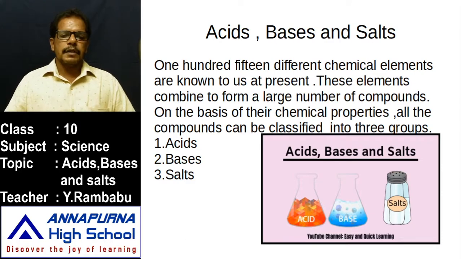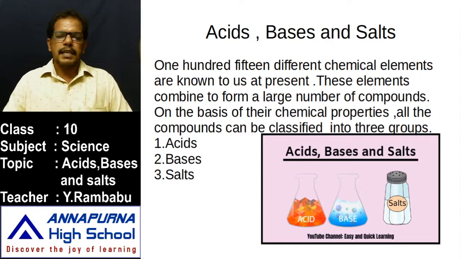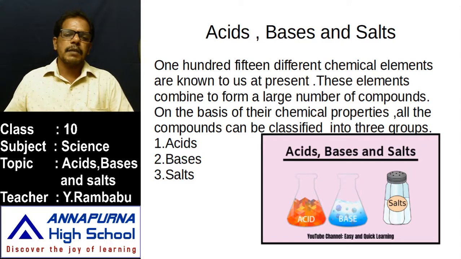In our day-to-day life, we use different substances like milk, lemon juice, water, and some other substances. The things which we use are also made of different substances. Do all these substances have the same nature? No. Some are acidic in nature, some are basic, some are neutral, and some substances are called salts. Then what are acids, what are bases and what are salts?